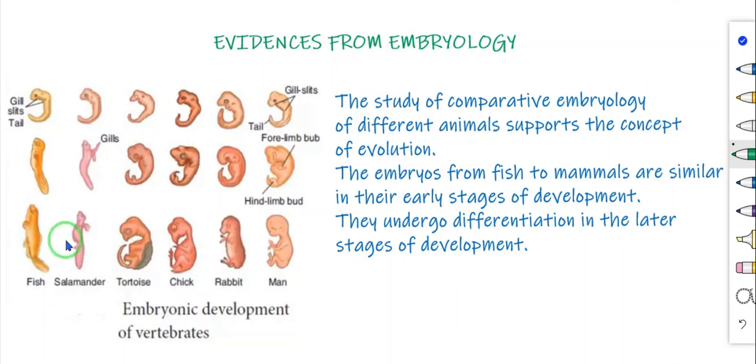So see, this is the last stage. Here we can identify the fishes, salamander, tortoise, chick, rabbit and man. But before that, from the embryonic stages, we cannot identify which organism this is.